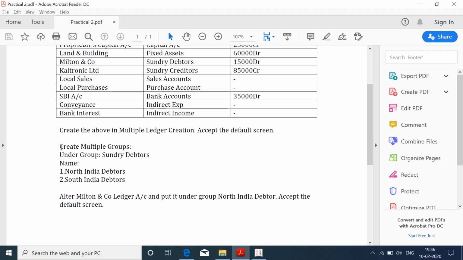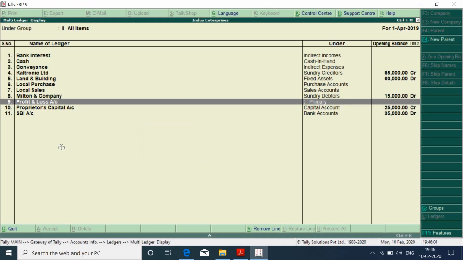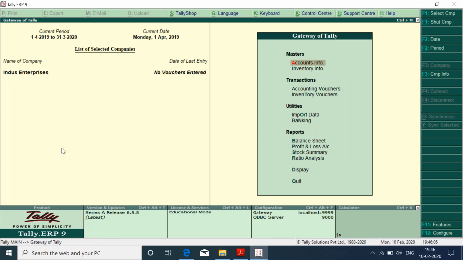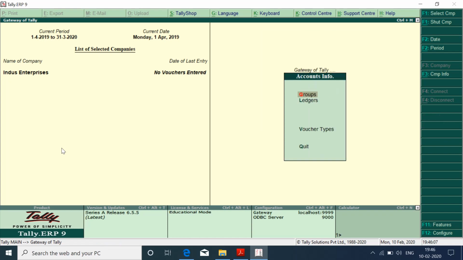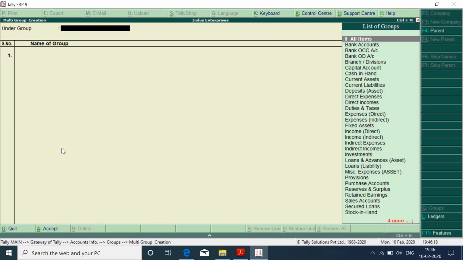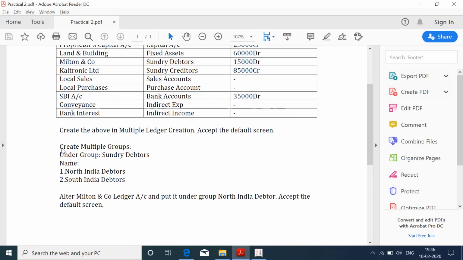Now we have to create these multiple groups. Let us go back to Gateway of Tally by pressing escape, and then we go to Accounts Info, Groups. If you remember, a group is a head of account of a ledger, and by default we have 28 groups. Let us now go to Multiple Create and then select All Items.